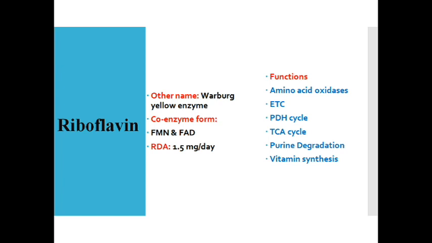Similar to thiamine pyrophosphate, riboflavin has a vital role in amino acid metabolism. L-amino acid oxidase, which is involved in the oxidation of amino acids, requires FMN, which is converted to FMNH2, and the oxidation of D-amino acids requires FAD as a coenzyme. And you very well know about the electron transport chain. FADH2 enters the electron transport chain through the second complex via the succinate dehydrogenase reaction. Just try to correlate all these aspects. So this is one of the components of the electron transport chain as well.